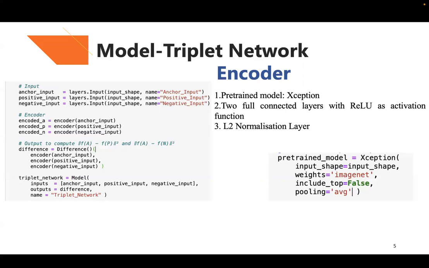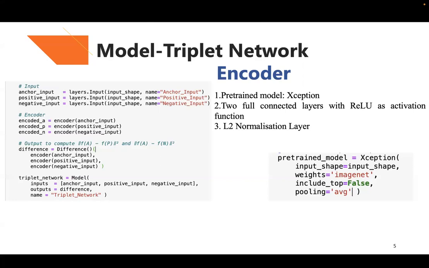And then the first fully connected layer is added, whose activation function is ReLU, and it has 512 neurons. Then it adds a batch normalization layer, which helps to stabilize learning by normalizing the input layer by re-centering and rescaling. And the other fully connected layer is added after the batch normalization layer.